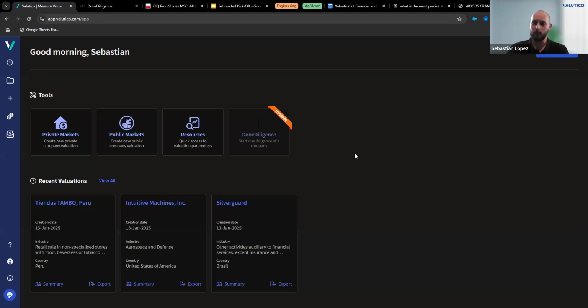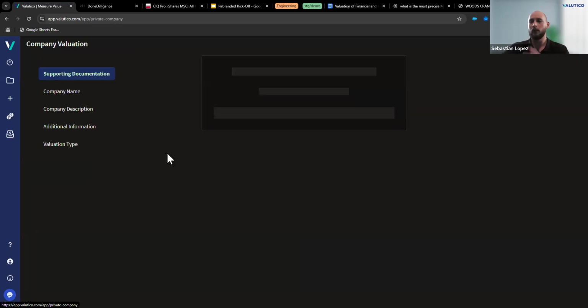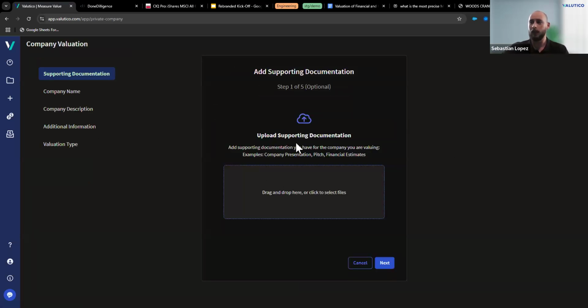Now we have added a new step in the valuation process. So once you get to the private markets module, you're going to have the option to start your valuation by uploading supporting documentation. The idea here is that you can upload a PDF file. With that PDF file, AI will scrape the data and will bring that exact same information, but from the data that you provide to the platform.